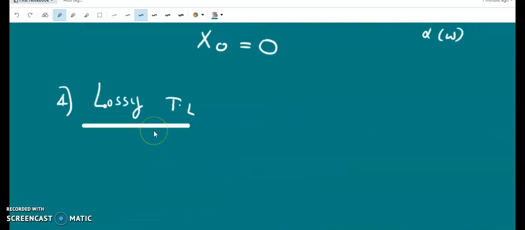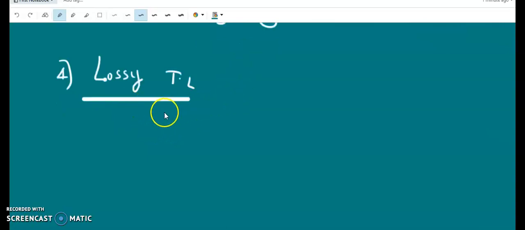If the transmission line is a lossy line, then alpha will be a function of omega. Even if the phase velocity is a constant, distortion will occur since the different frequency components attenuate differently, and there is a distortion in the signal shape. Generally for a lossy transmission line, UP is also a function of omega and different frequency components travel with different velocity. So there will be a distortion in the case of a lossy transmission line.